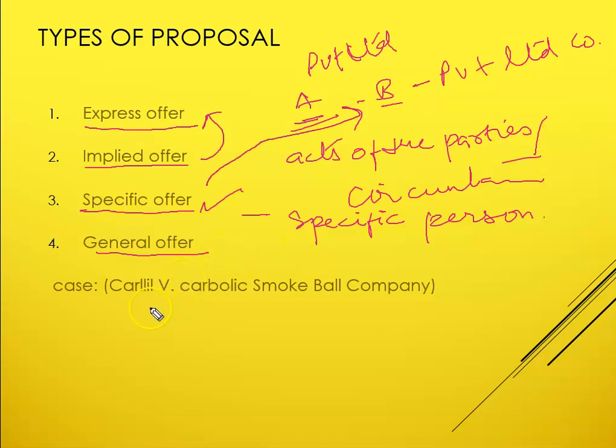There is a small case also here, which is important, known as Carlill versus Carbolic Smoke Ball Company. This is also a case of a general offer. What happened actually in this? There was a lady named Carlill, and there was this Smoke Ball Company, and they used to make drugs for the cold, right?